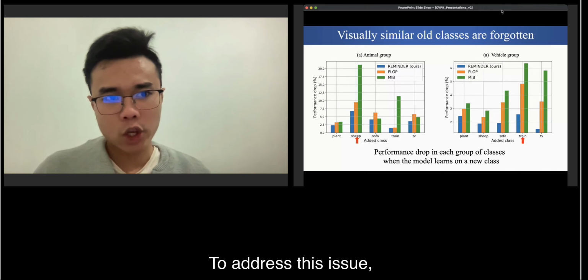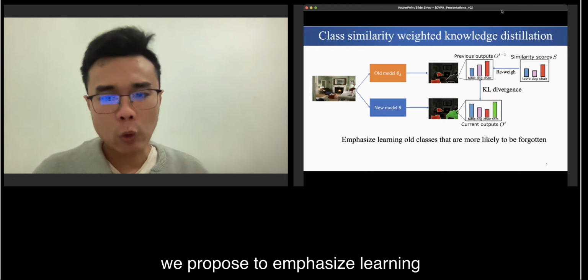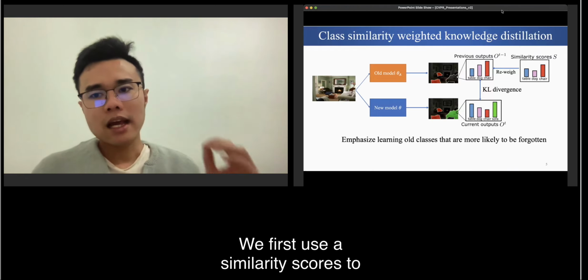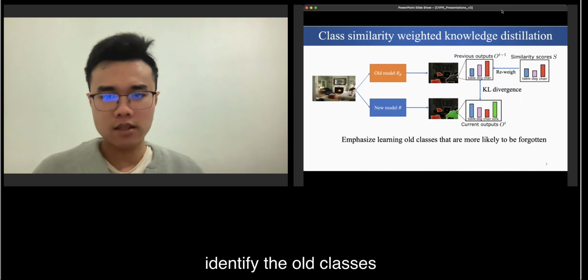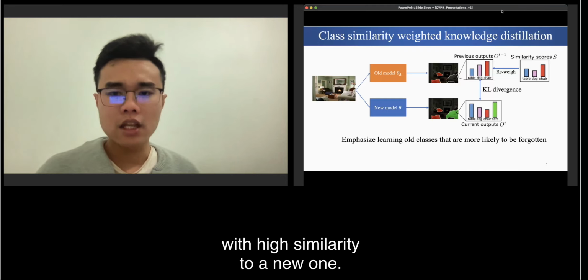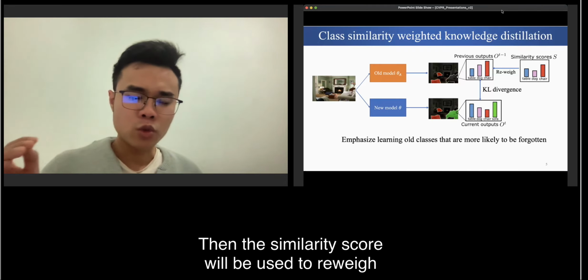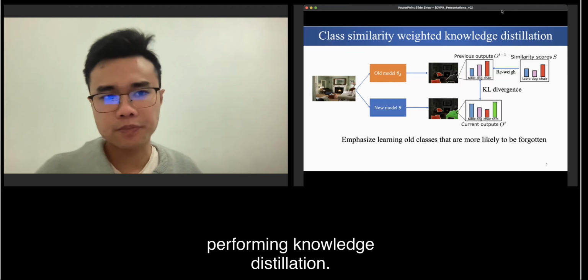To address this issue, we propose to emphasize learning all classes that are more likely to be forgotten. We first use the similarity scores to identify all classes with high similarity to a new one. Then this similarity score will be used to reweight the previous output before performing knowledge distillation.